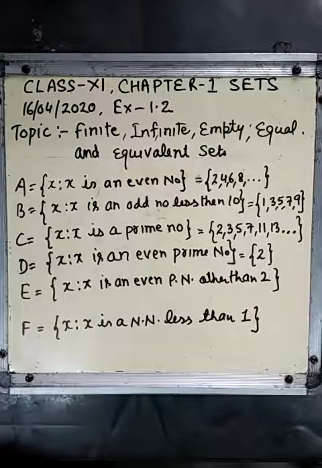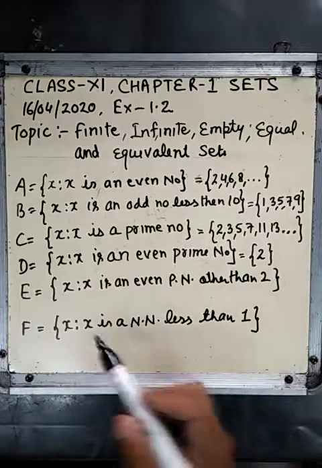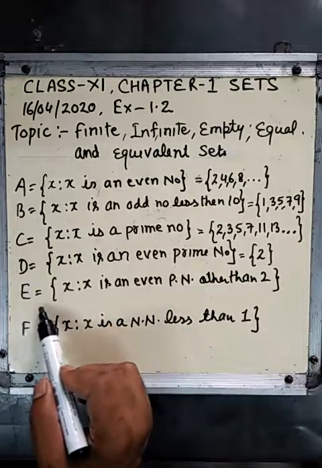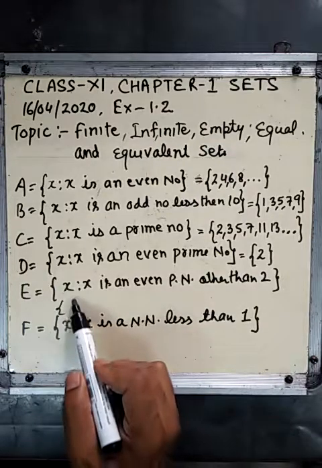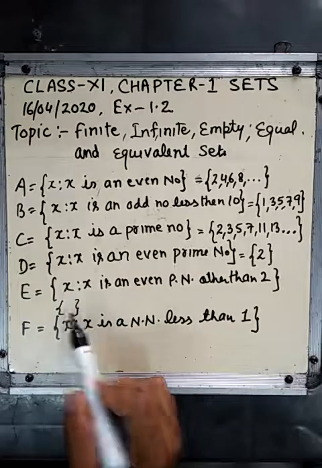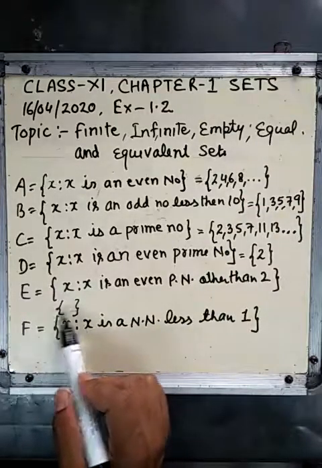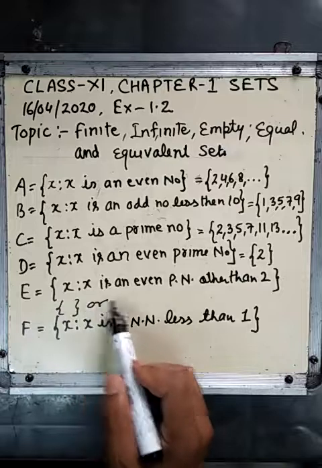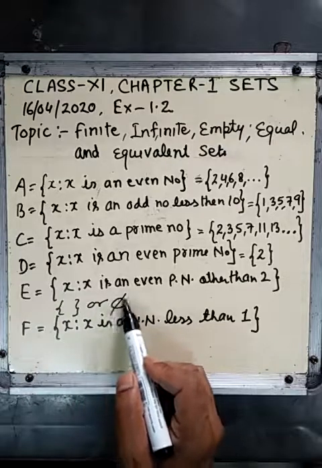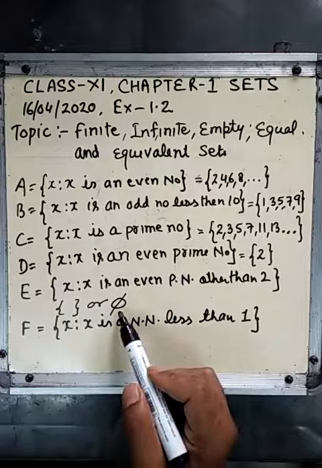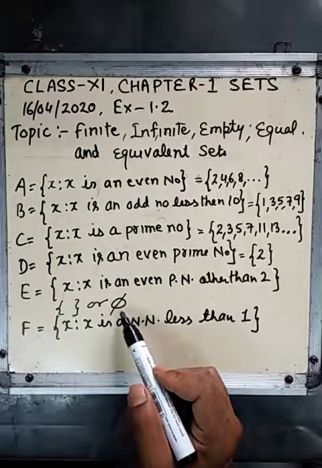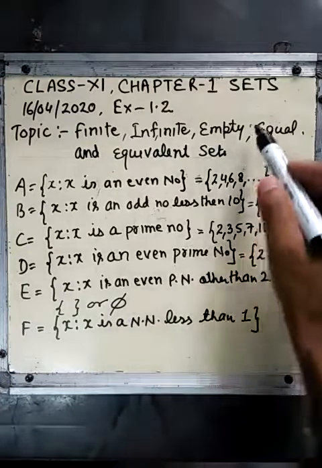No, there is no such even prime number. So we will write nothing. It will represent the empty set. You will write nothing in curly braces, or we can write phi. Phi is a Greek letter, so this is also the symbol of the empty set.